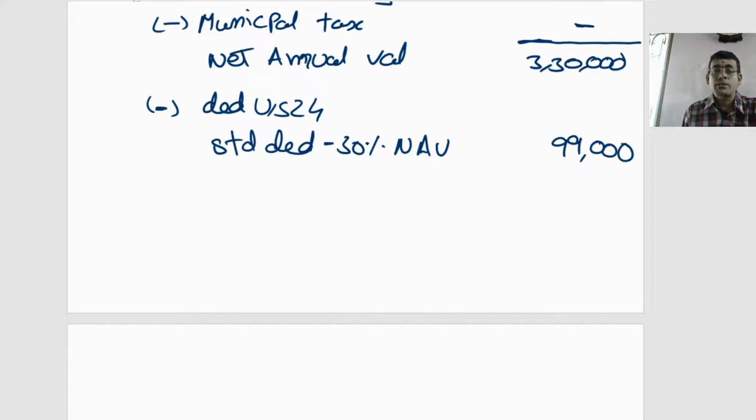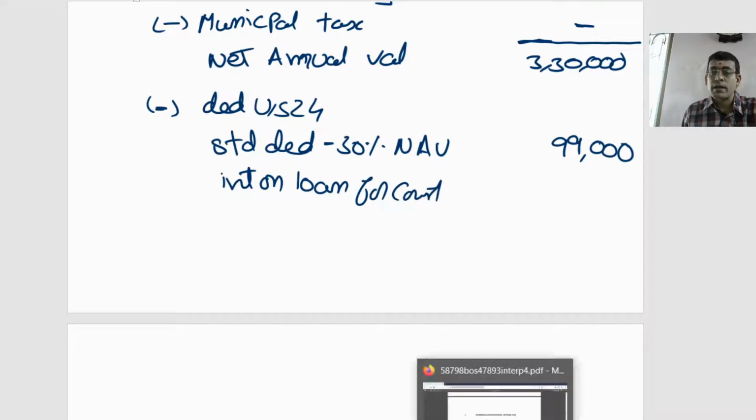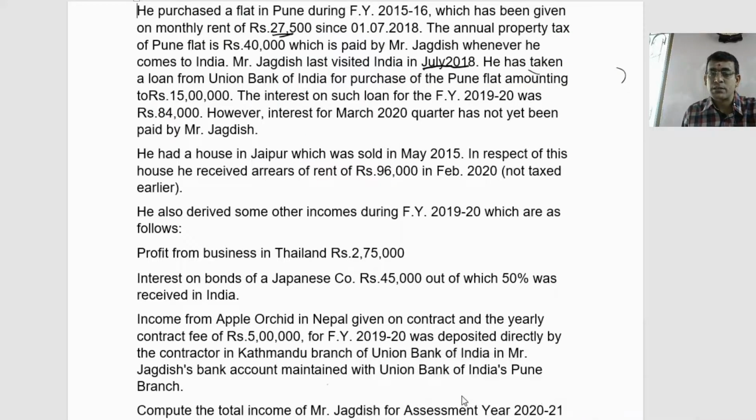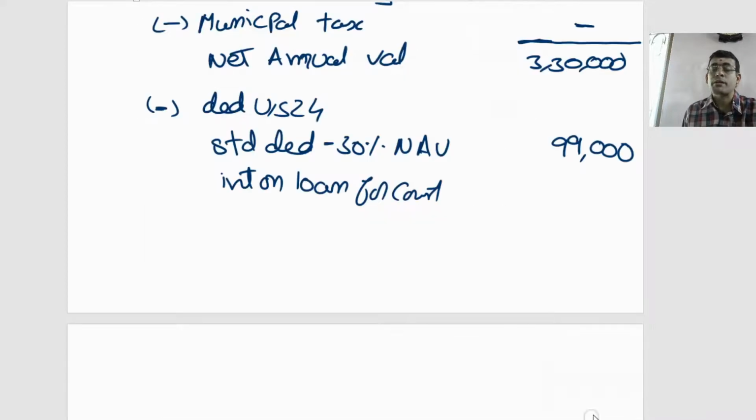Now apart from this I need to consider something called interest, interest on loan for construction. Let us see the amount of interest given for construction. It is mentioned clearly that interest is 84,000. I need to consider interest paid or payable. It is mentioned that interest for the last quarter is not paid, but the entire amount of interest can be taken as deduction. So 84,000 will be allowed as deduction.